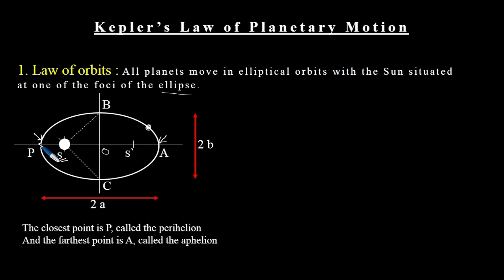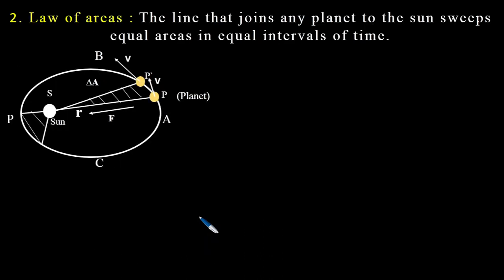This point, which is closest to the sun, is termed the perihelion, and the point A, which is farthest from the sun, is called the aphelion. Now let us discuss the second law, the law of area.